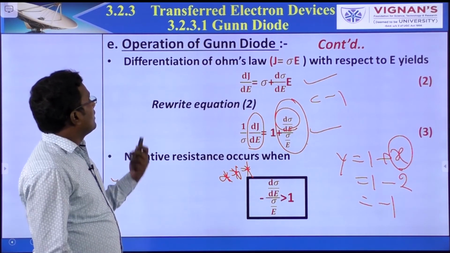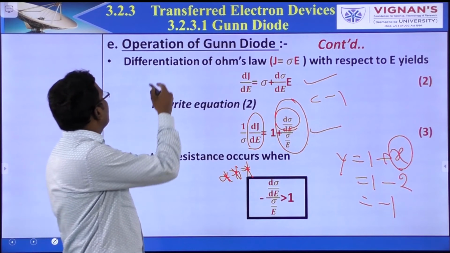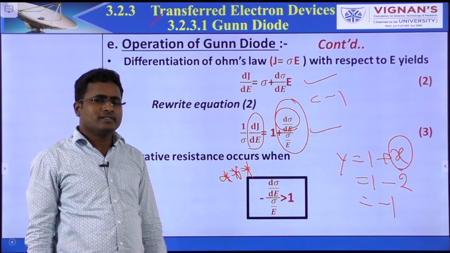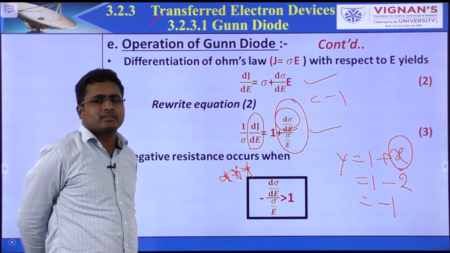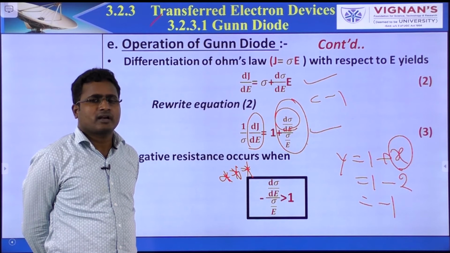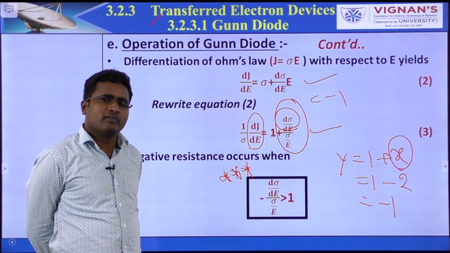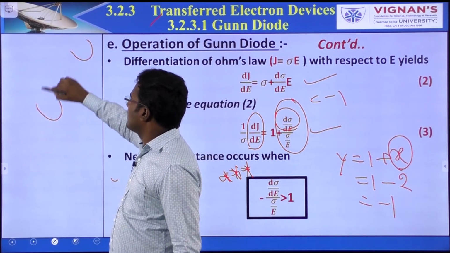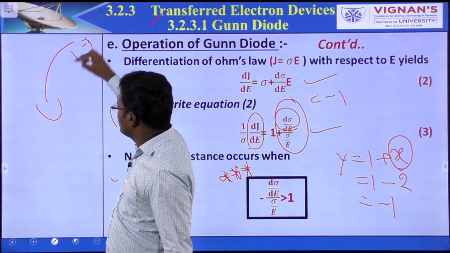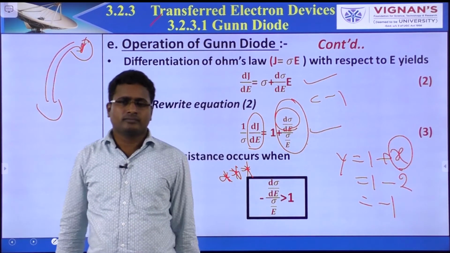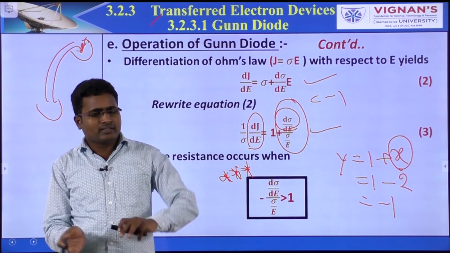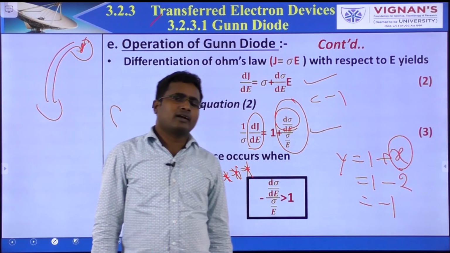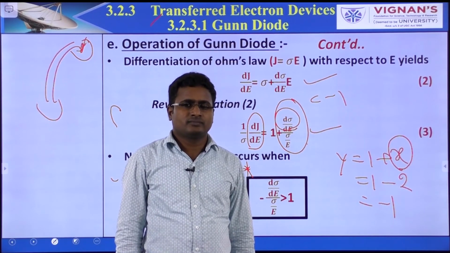And one more thing, we noted the term transferred electron devices. The GUN diode is under the transferred electron devices. Why the name transferred electron devices? Here electrons are transferred from the lower valley to the upper valley if the supply is more than the threshold point. That's why the name is called transferred electron device.